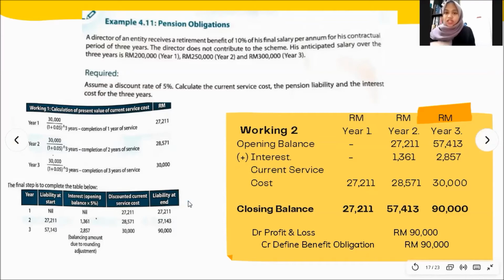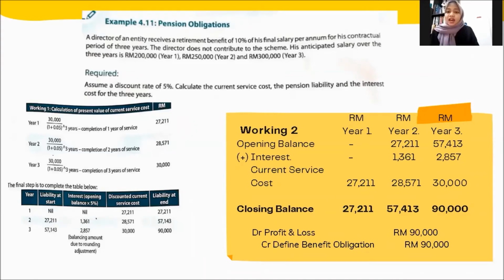is to get the liability at the end. For year 1, the opening balance is 0. For year 2, the opening balance is 27,211. For year 3, the opening balance is 57,143.